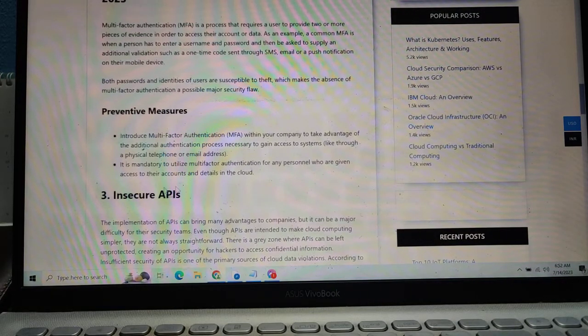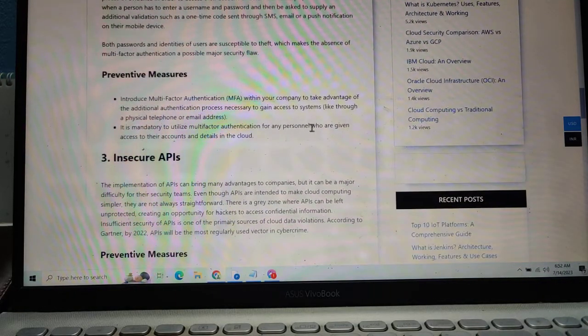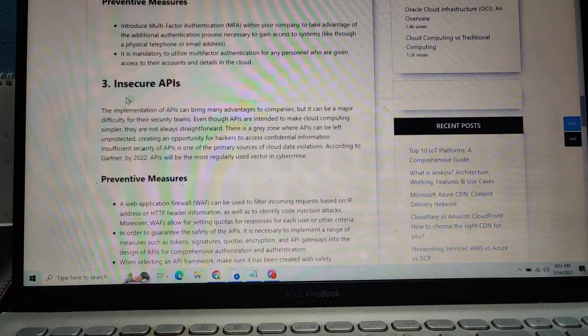to systems, like through a physical telephone or email address. It is mandatory to utilize multi-factor authentication for any personnel who are given access to their account and details in the cloud. Insecure APIs.